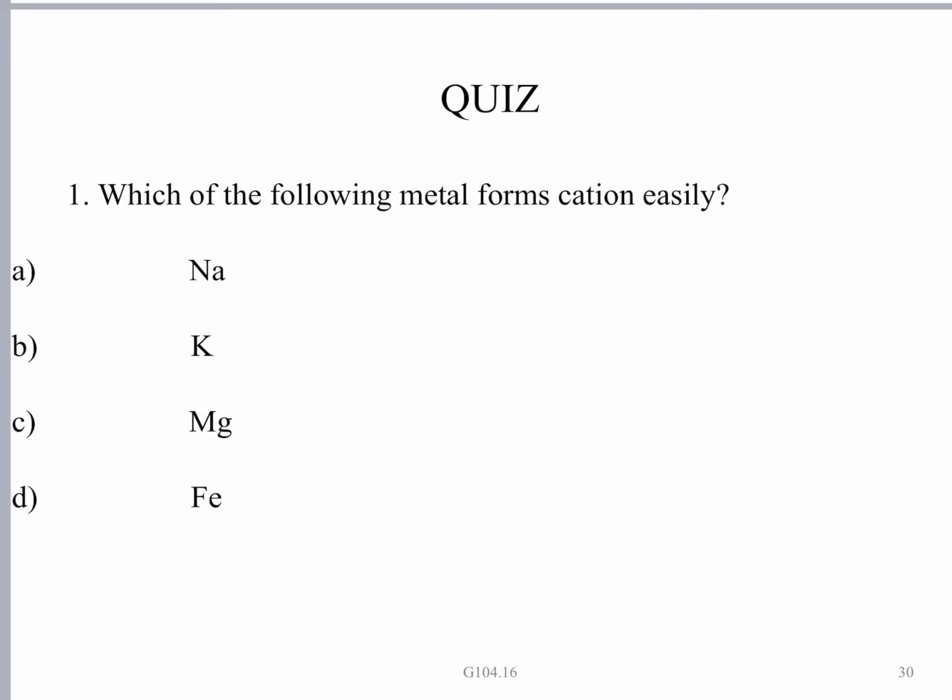Potassium forms cation easily. It flows from our discussion. We already discussed the points.